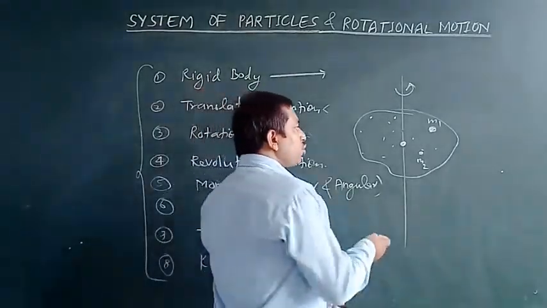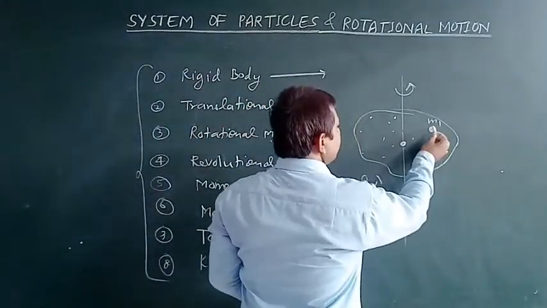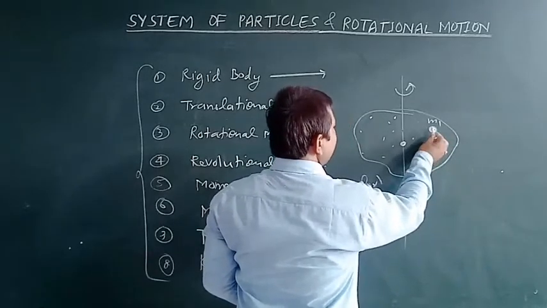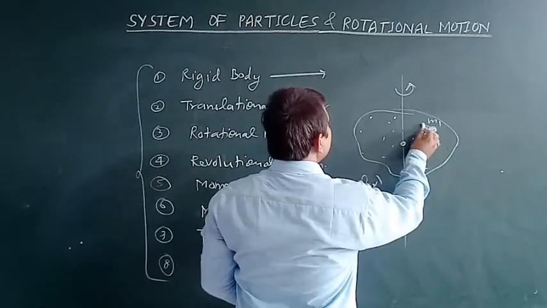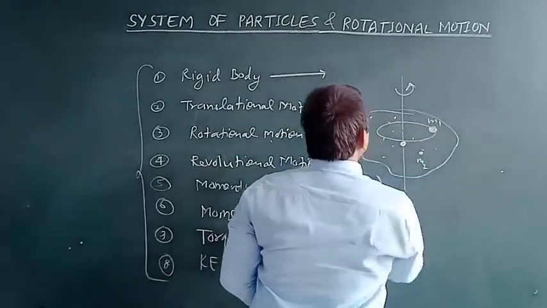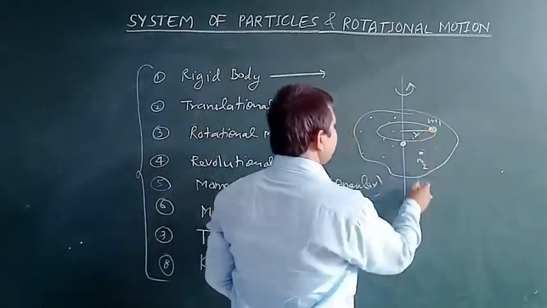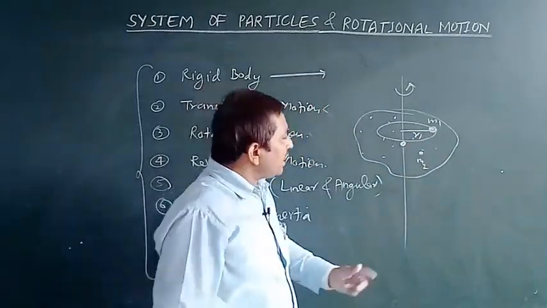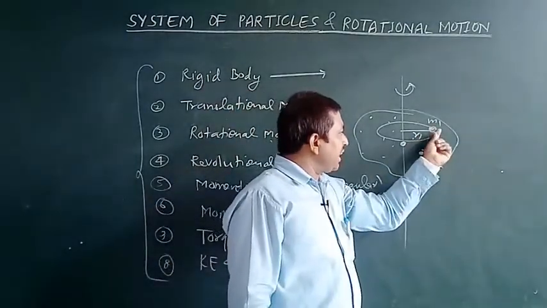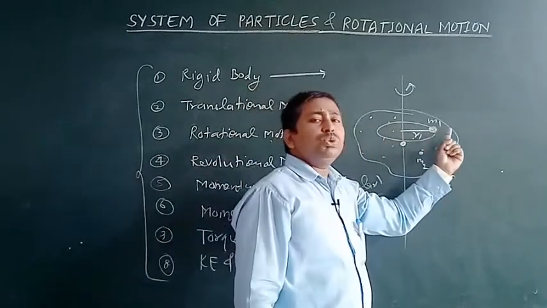But if we talk about the motion possessed by the constituent particles, suppose about this particle, this particle will revolve around this circular track, and the radius of the circular track is taken as r1. So we can say that such a particle performs a revolutional motion.